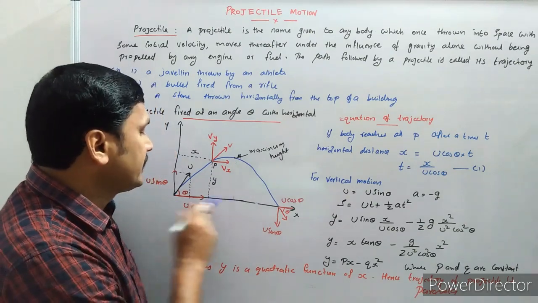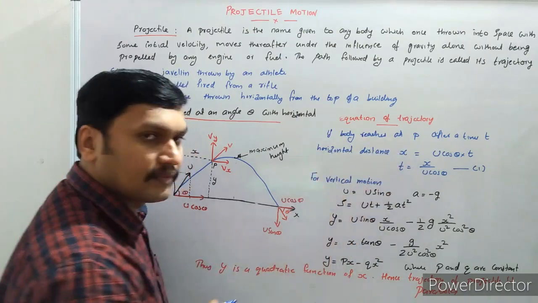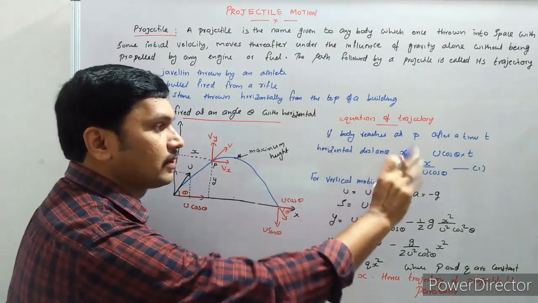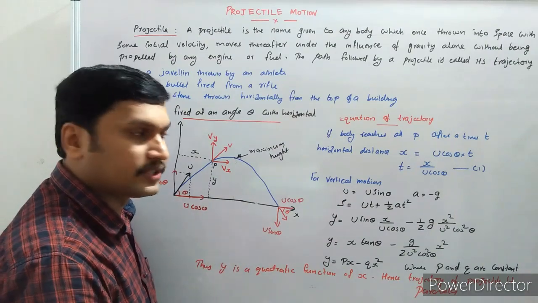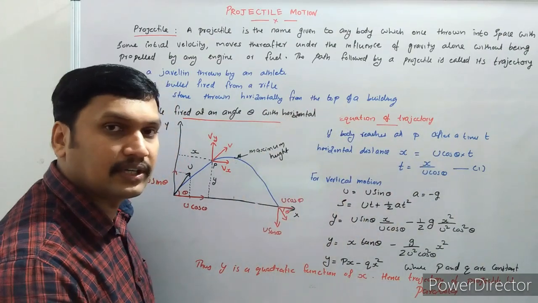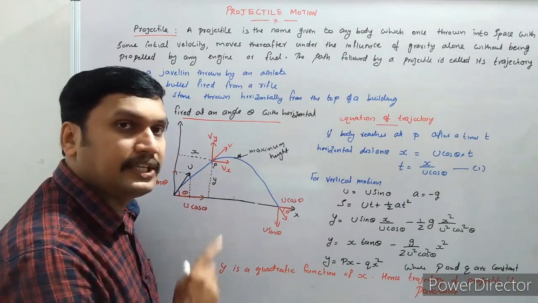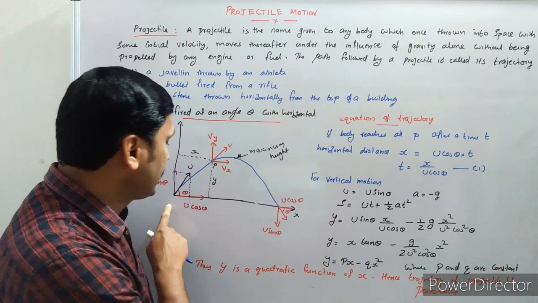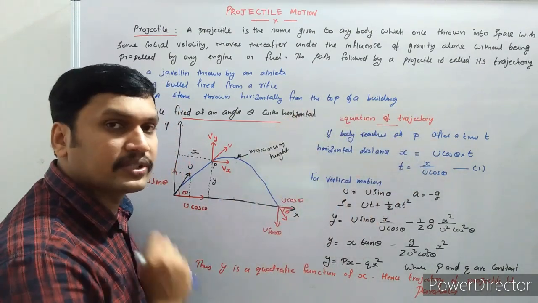So, the horizontal distance covered by the projectile is equal to x. We can write this horizontal distance directly because the horizontal velocity remains constant. That is u cos theta is the horizontal velocity, and the time taken to reach the point P is t. So the horizontal distance covered is u cos theta into t.